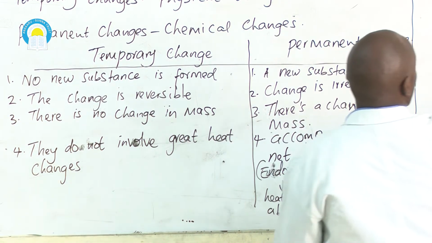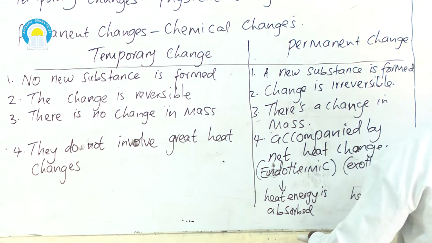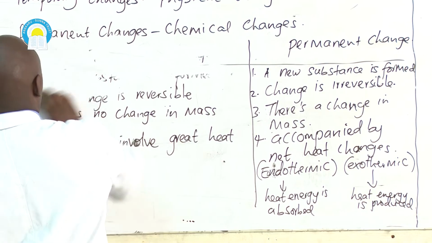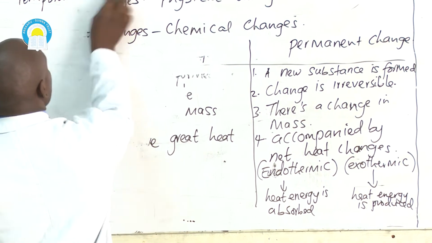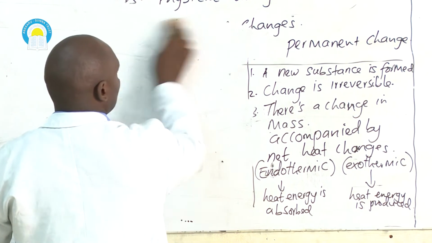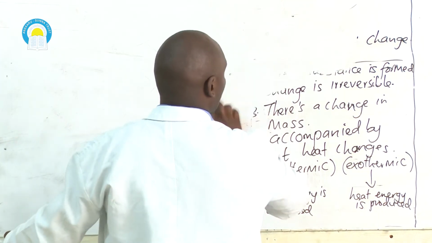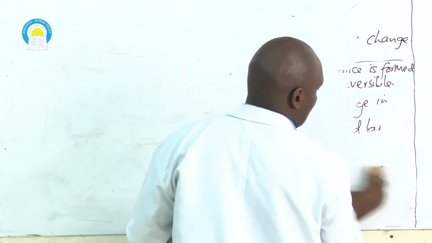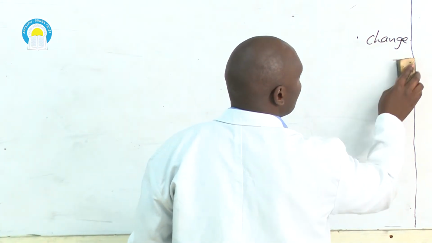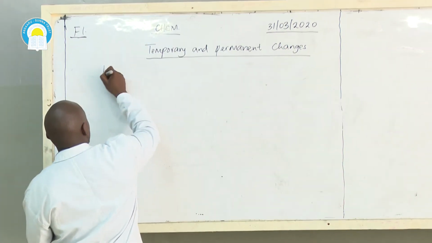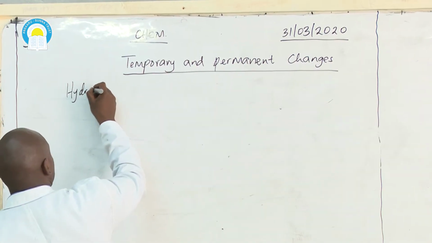However, we still have some chemical changes which are temporary. For example, heating hydrated copper 2 sulfate or hydrated cobalt 2 chloride. So when you heat hydrated copper 2 sulfate,